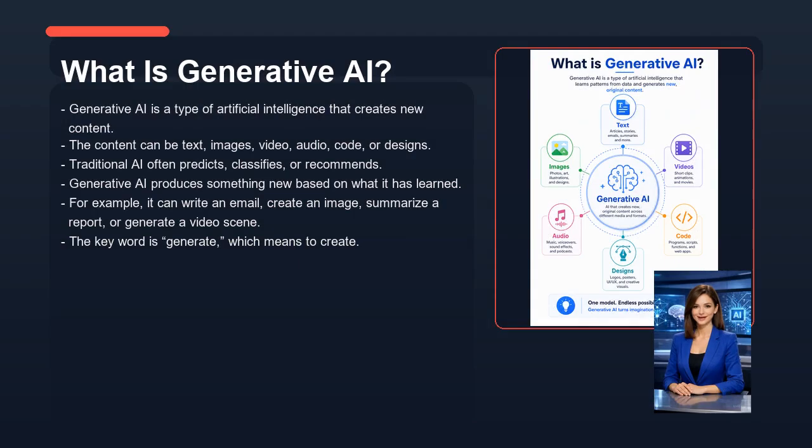Now let's look at what is generative AI. Generative AI is a type of artificial intelligence that creates new content. The content can be text, images, video, audio, code, or designs. Traditional AI often predicts, classifies, or recommends. Generative AI produces something new based on what it has learned. For example, it can write an email, create an image, summarize a report, or generate a video scene. The key word is generate, which means to create.